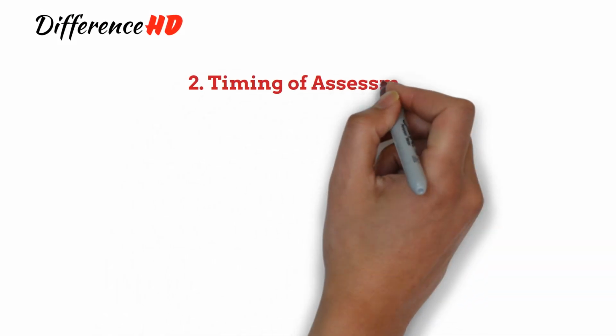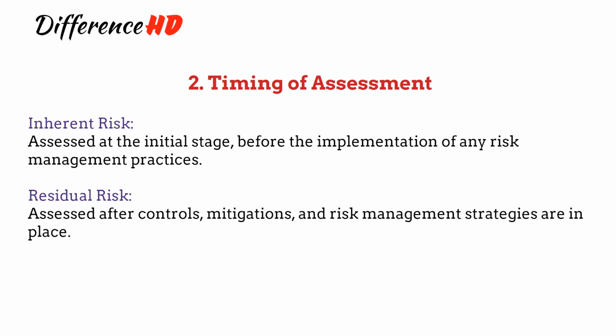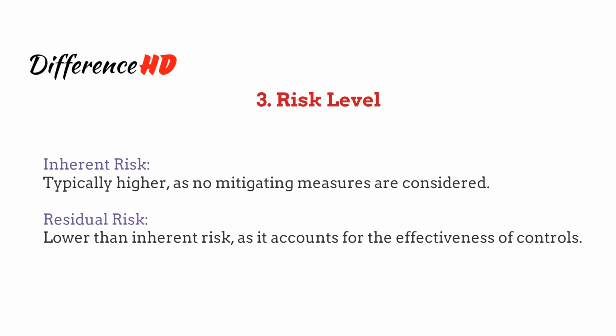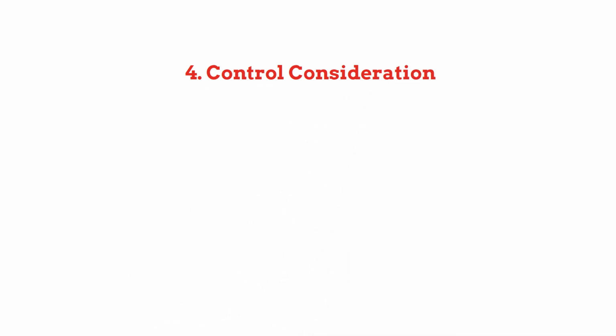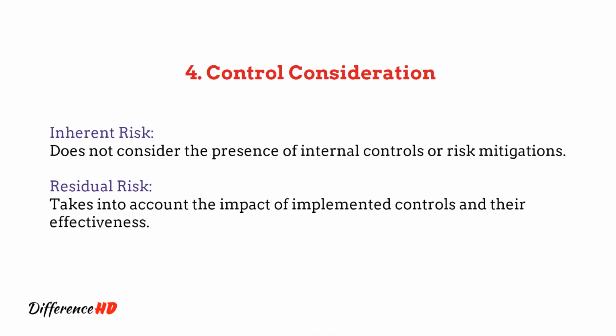2. Timing of assessment. Inherent risk is assessed at the initial stage, before the implementation of any risk management practices. Residual risk is assessed after controls, mitigations, and risk management strategies are in place. 3. Risk level. Inherent risk is typically higher, as no mitigating measures are considered, whereas residual risk is lower than inherent risk, as it accounts for the effectiveness of controls. 4. Control consideration. Inherent risk does not consider the presence of internal controls or risk mitigations. On the other hand, residual risk takes into account the impact of implemented controls and their effectiveness.